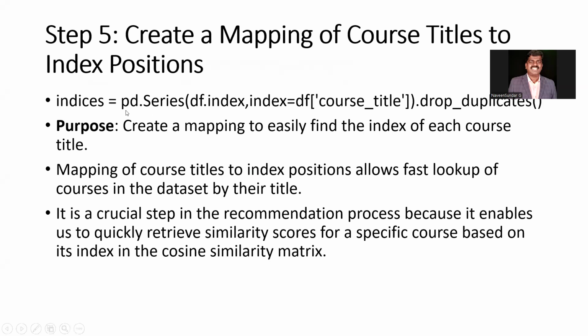For that, we use df.index, in which we give the index, that is df of course title, and remove all the duplicates. Then it will not be repeated. It makes a unique course title and makes the function of it.